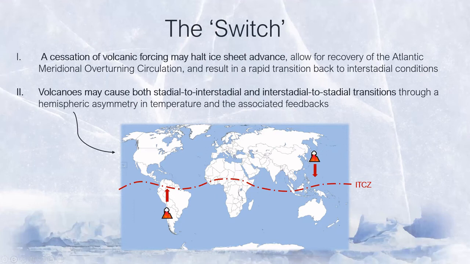Or perhaps stadial to interstadial and interstadial to stadial transitions could both be caused by volcanism. So a similarly large magnitude southern hemisphere eruption may have the antipodal effect compared to a northern hemisphere eruption by preferentially cooling the southern hemisphere, displacing the ITCZ and northern hemisphere polar front, causing dramatic warming across the North Atlantic and subsequently giving rise to interstadial conditions. But unfortunately, the low number of well-documented large southern hemisphere eruptions currently precludes our ability to test this idea, meaning for now it's purely speculative. However, I do think that both hypotheses do undoubtedly deserve further exploration.